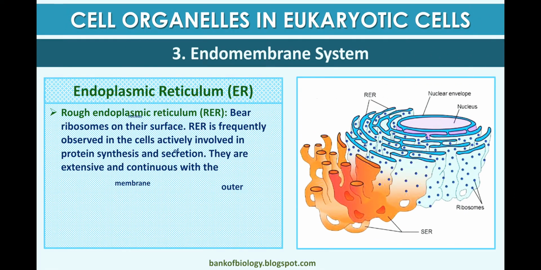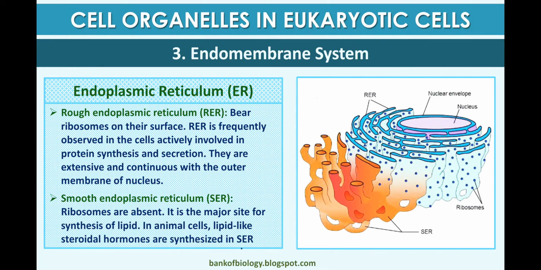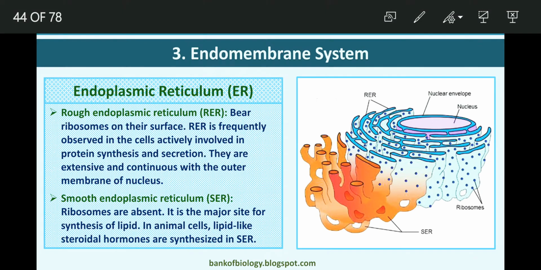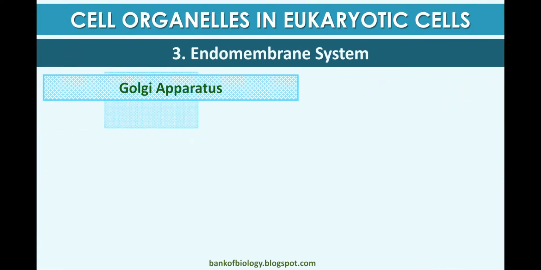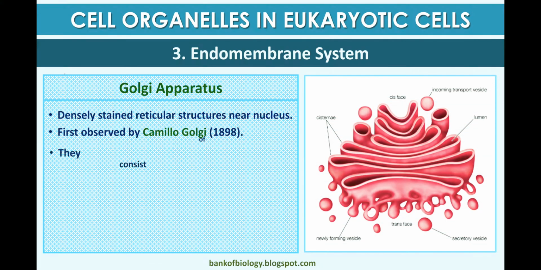The rough endoplasmic reticulum, also called RER, bears ribosomes on its surface and is frequently observed in cells actively involved in protein synthesis and secretion, and it is extensive and continuous with the outer membrane of the nucleus. In smooth endoplasmic reticulum, ribosomes are absent, and it is the major site for the synthesis of lipids. In animal cells, lipids like steroid hormones are synthesized here.